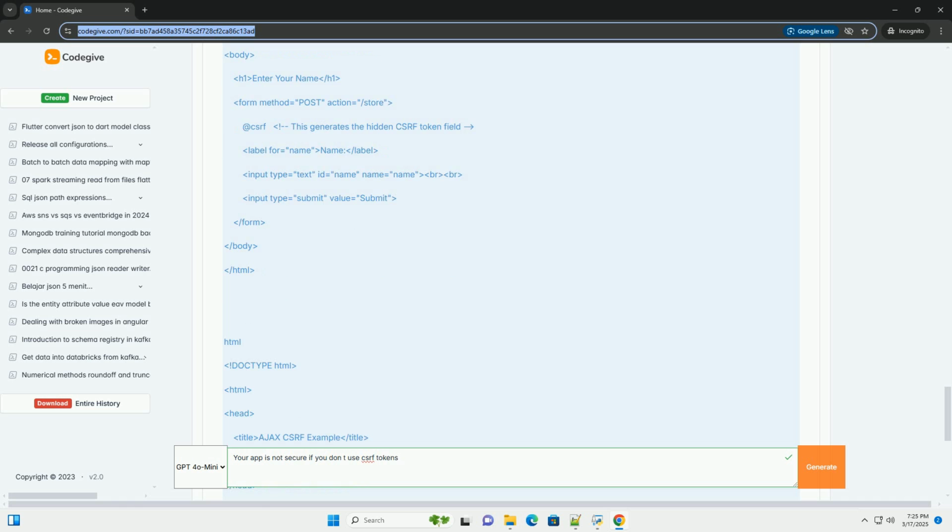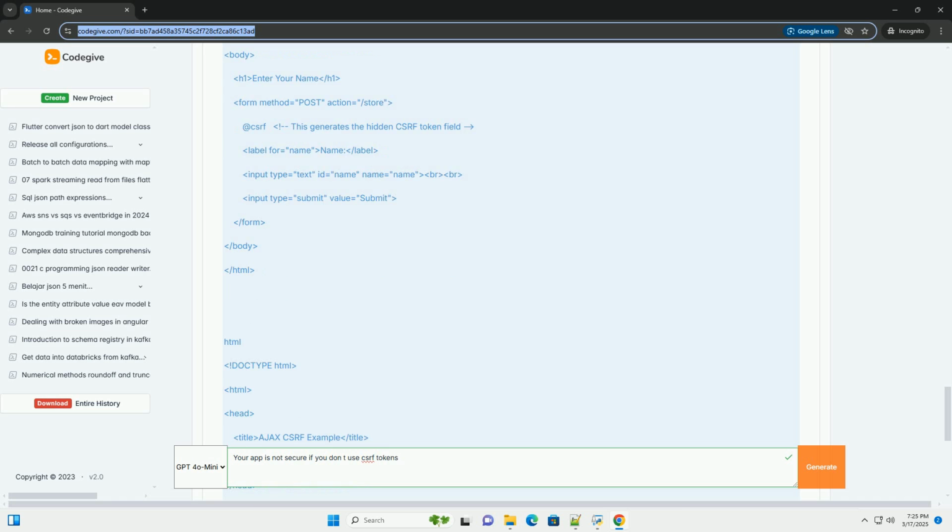Double submit cookies, a less secure alternative. While CSRF tokens are the preferred method, the double submit cookie pattern is a simpler alternative. The server sets a random cookie, and the client copies the cookie's value into a hidden form field or header. The server validates that the cookie and the form field or header have the same value. This approach is less secure than using a server-side session to store the token, as it relies solely on the same-origin policy.